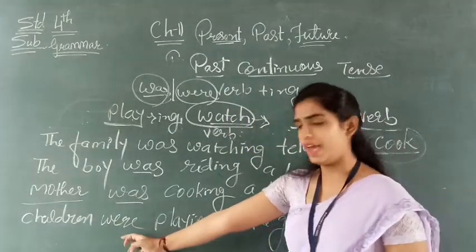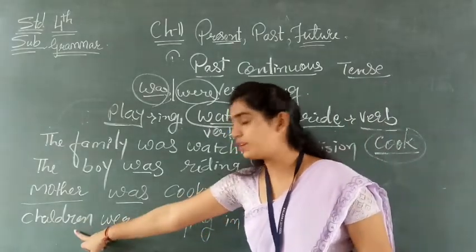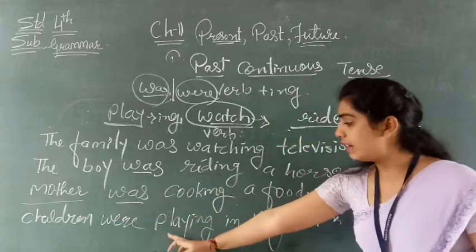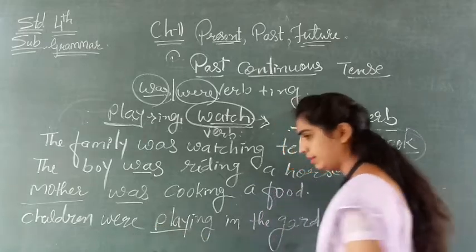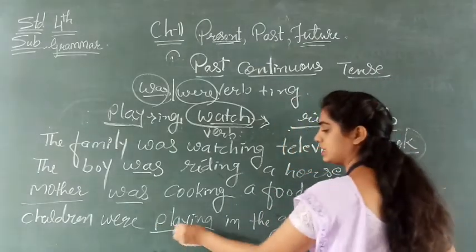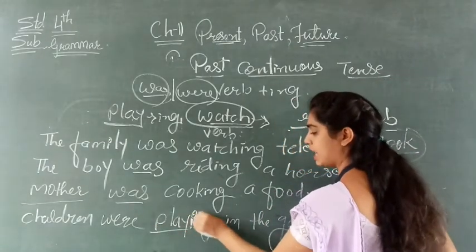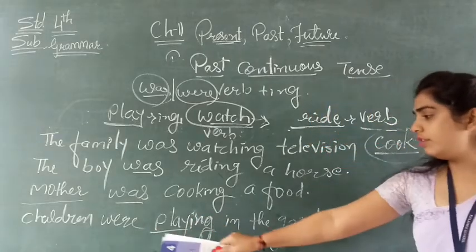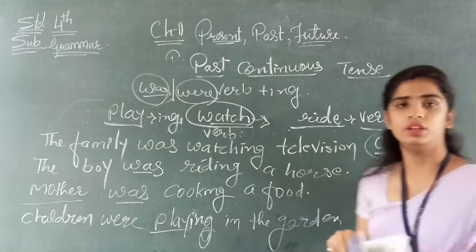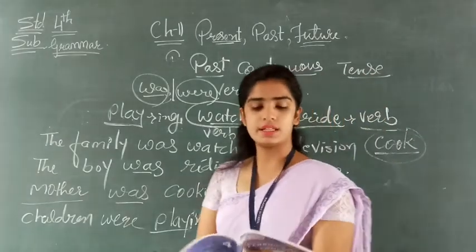Children were playing in the garden. Why we have used were? Were because it is children. So many children were there. And verb play means they are playing. Okay. Again here action is taking place. So verb plus ing. तो क्या आएगा? What it will come? Children were playing in the garden. Okay, clear up till past continuous tense?